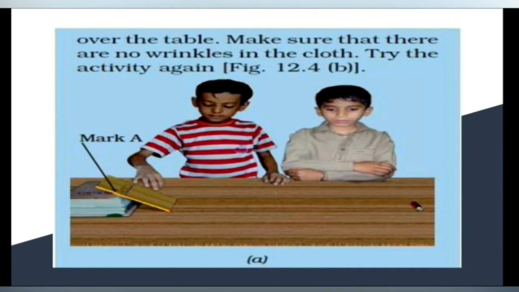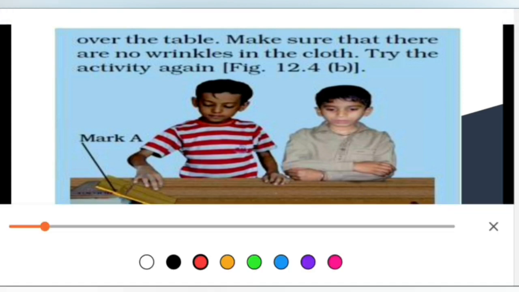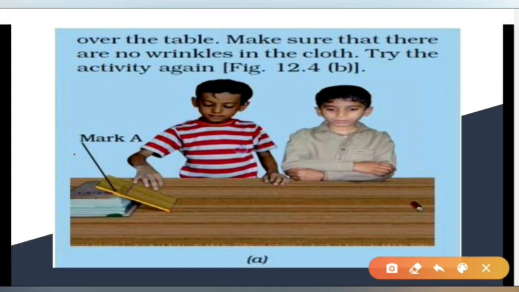Make an inclined plane or a smooth floor on a table. You may use a wooden board supported by bricks or books like this figure. Then put a mark with a pen at any point A on the inclined plane. Here the point A is marked here. Then allow a pencil cell to move down and note the distance moved by the pencil. Here the pencil moves this distance.